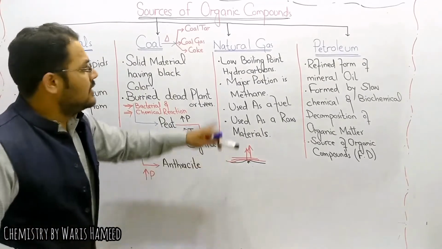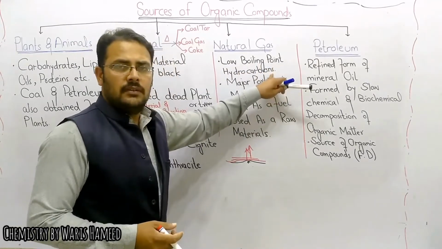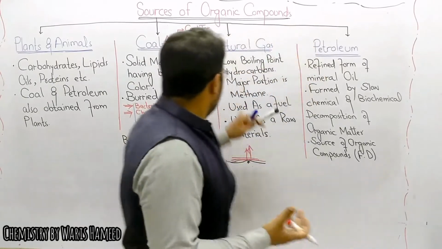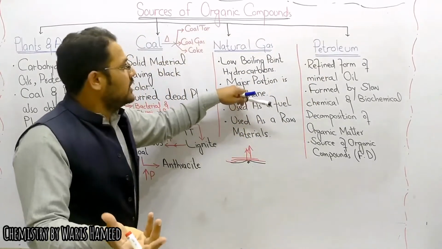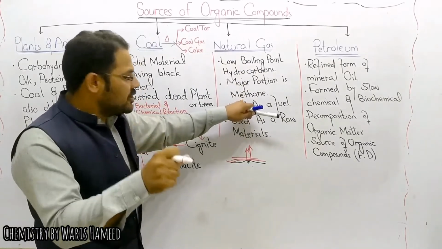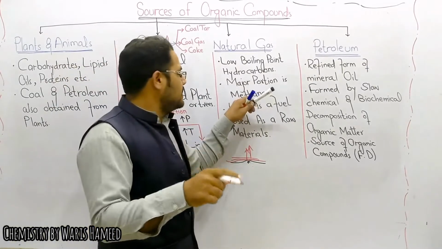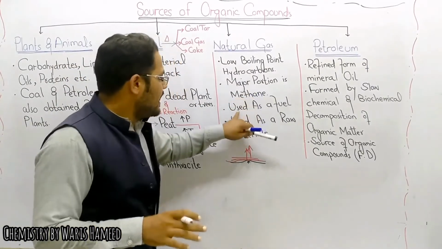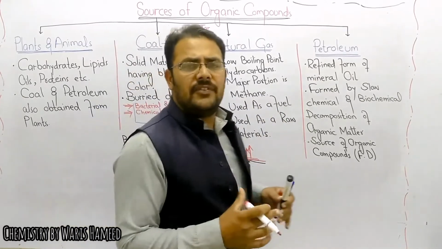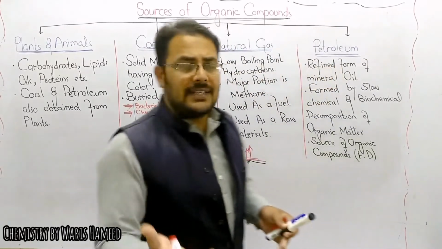What is natural gas? Natural gas is actually low boiling point hydrocarbons. It has hydrocarbons having low boiling points. And what is the major portion of natural gas? Methane is the major portion of natural gas, up to 85% of it. It is also used as a fuel and as a raw material for the synthesis of different products like PVC, fertilizer, and so on.